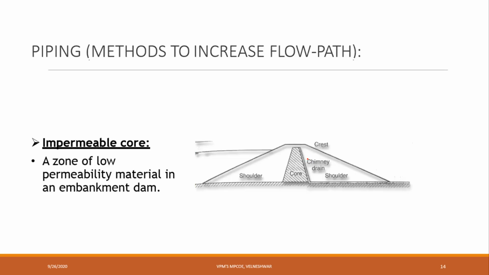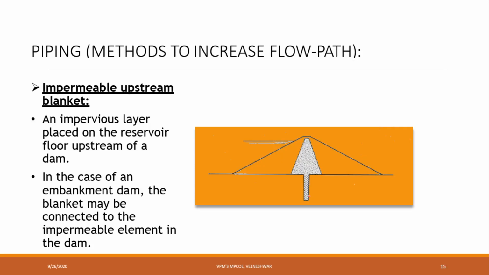Okay, piping methods to increase the path. Impermeable core. Here, instead of providing a cutting part, we will provide some core section, like a chimney or a concrete wall or some material, and we will provide an impermeable core here. Due to this, we can control our seepage. Next, piping methods to increase the flow path.